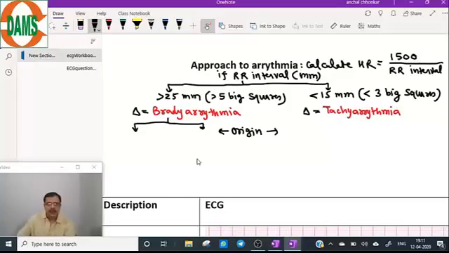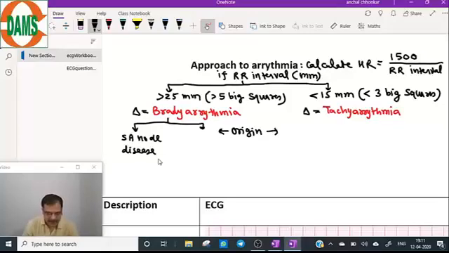All right. So our first step was the RR interval. More than 25 is a case of bradyarrhythmia. Less than 15 is a case of tachyarrhythmia. According to the origin, bradyarrhythmia can be classified into SA node disease.